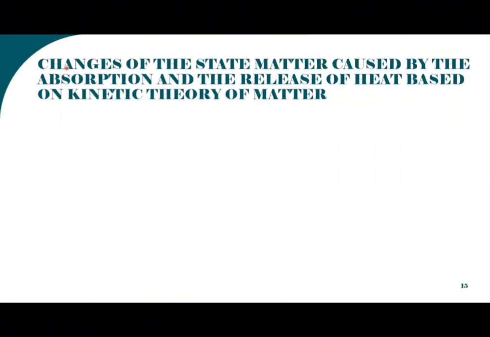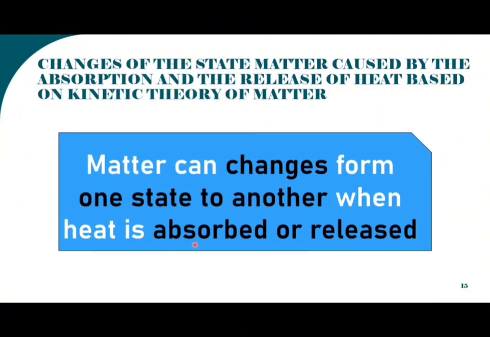We can see how changes of the three states of matter are caused by the absorption and release of heat, based on the kinetic theory of matter. Basically, matter can be changed from one state to another when heat is absorbed or released.